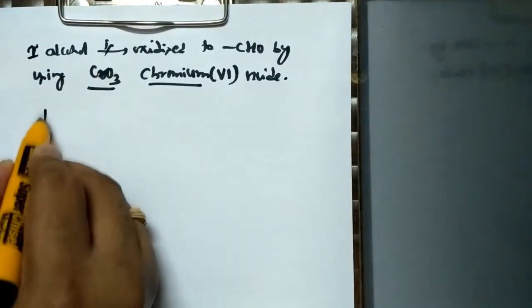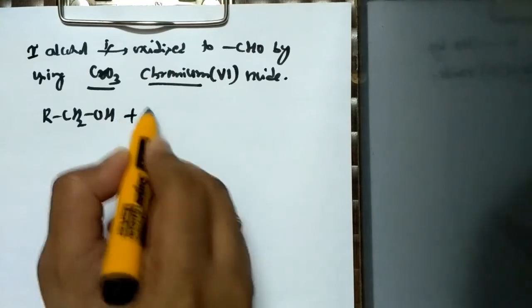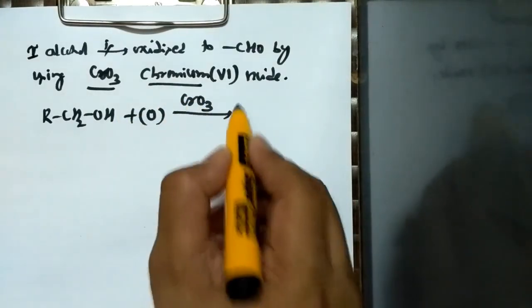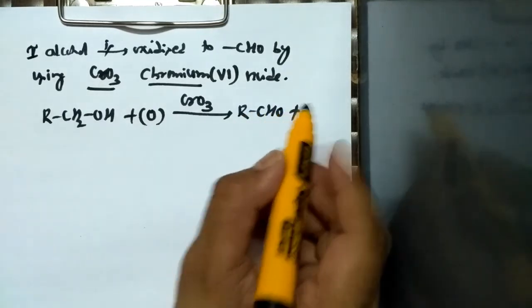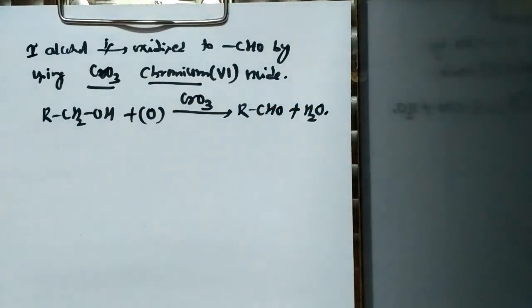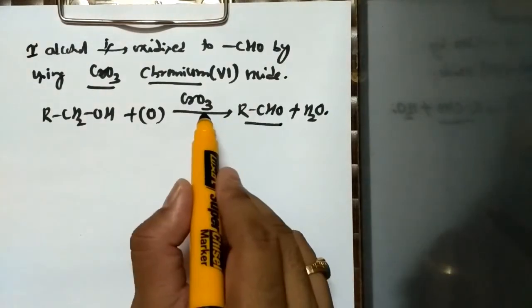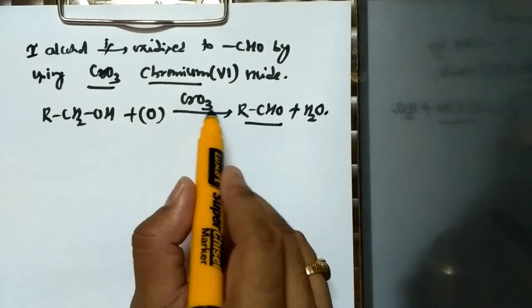So when I take a primary alcohol, that is RCH2OH, and it is subjected to oxidation in the presence of chromium 6 oxide, it gives rise to aldehyde along with the formation of a water molecule. So one should know that a primary alcohol can be stopped at the aldehyde stage by using a mild oxidizing agent like chromium 6 oxide.